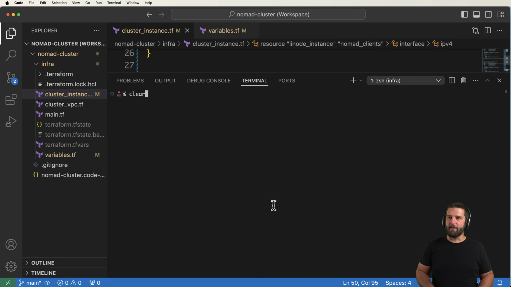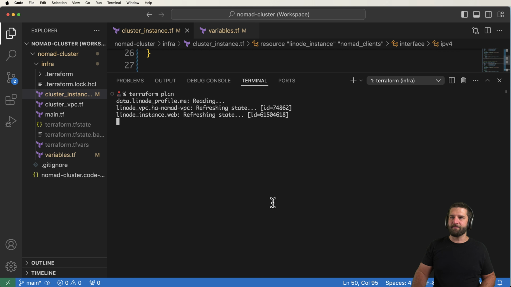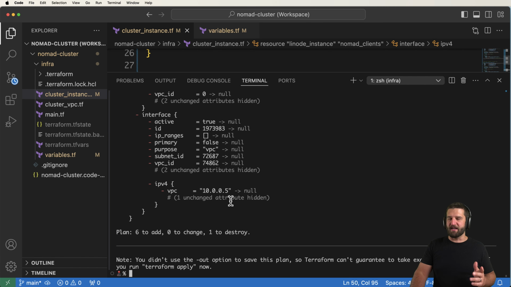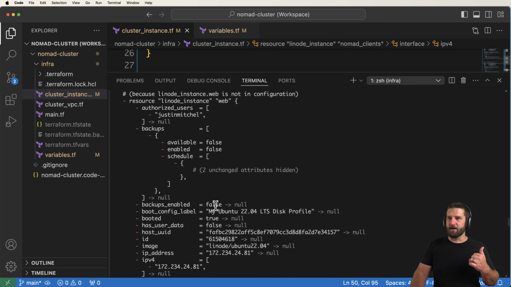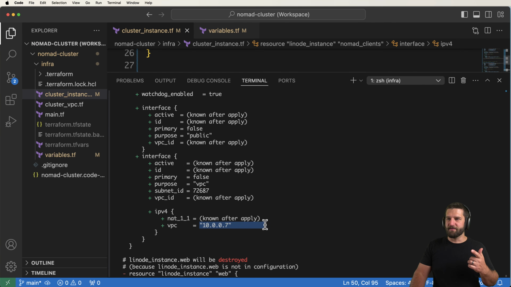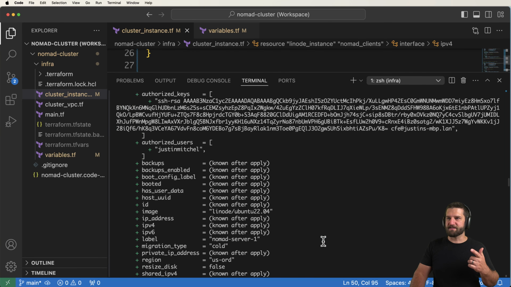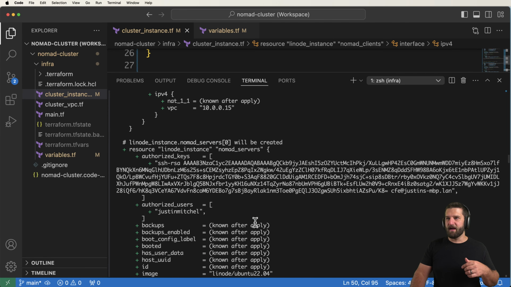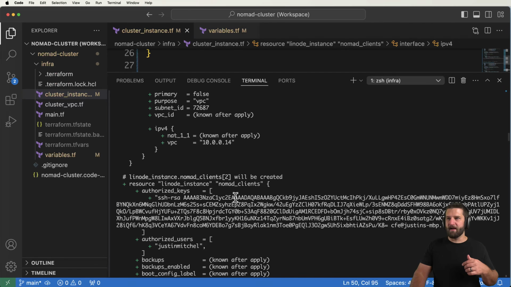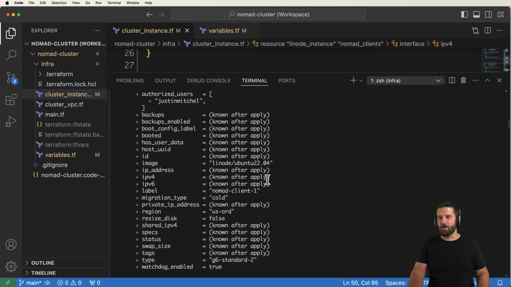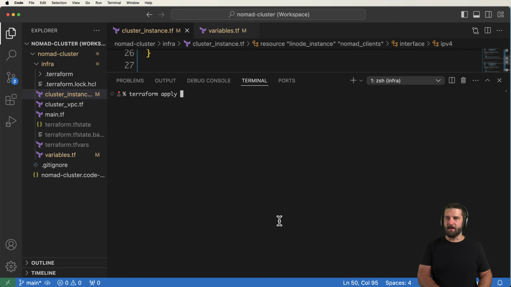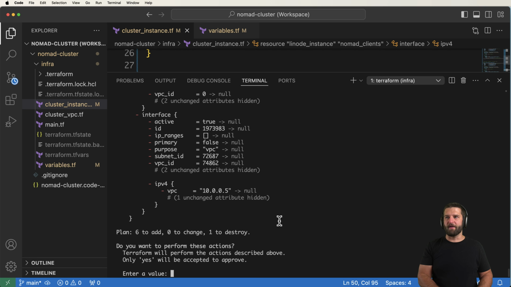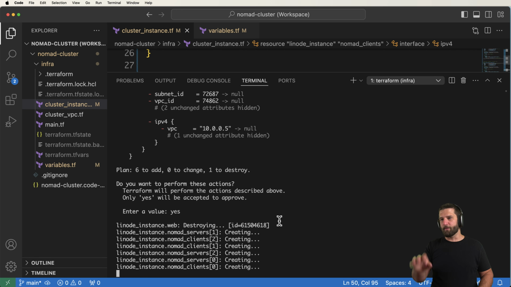Now that we've got this out of the way, we're going to go ahead and do our Terraform plan. And so what we should see is everything that's going to end up happening. So that old one goes away like we tested. And I'll scroll up a bit here. Here's a new one. There's 7, there's 6, and then we should see 5, and then we've got 15, and so on. 14. All of these things are going to be now provisioned for us, which is exactly what we want. So I'll go ahead and say terraform apply. We'll go ahead and run this. We'll approve the plan, and we'll just let it go.